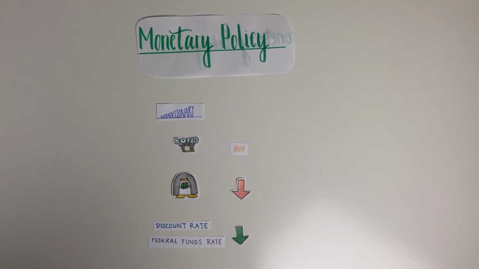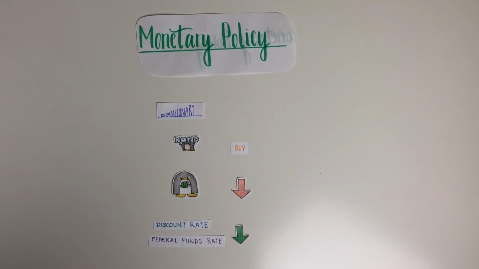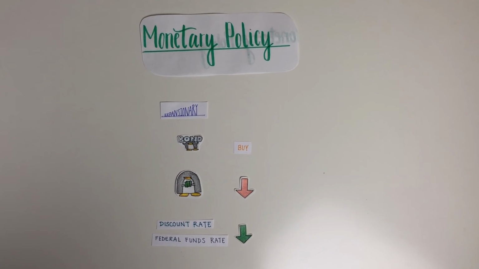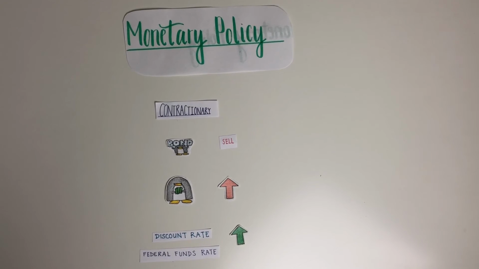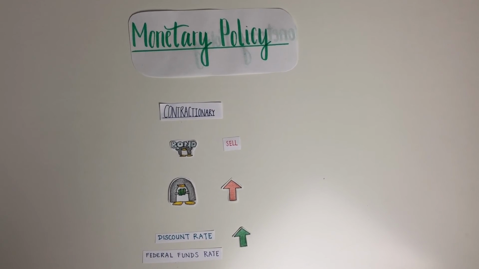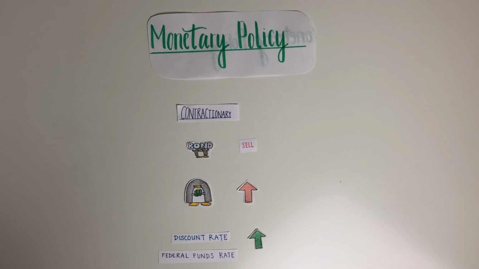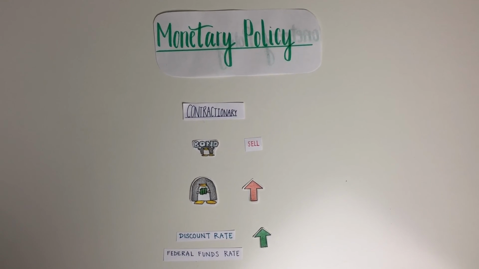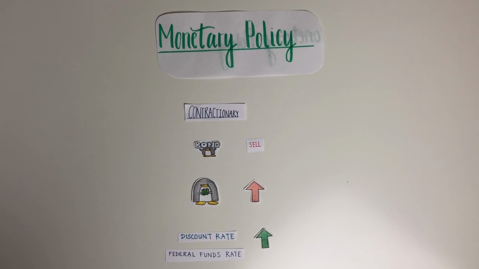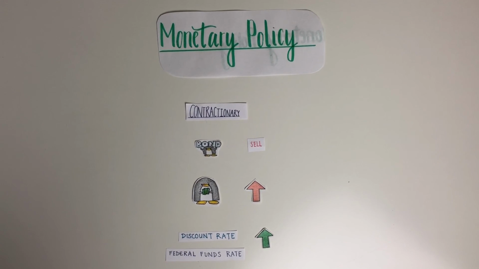For monetary policy, reserve requirements are decreased, the discount rate is also decreased, and government securities are bought on the open market. Contractionary policy is used when there is an inflationary gap. For monetary policy, the reserve requirements are increased, the discount rate is also increased, and government securities are sold on the open market.